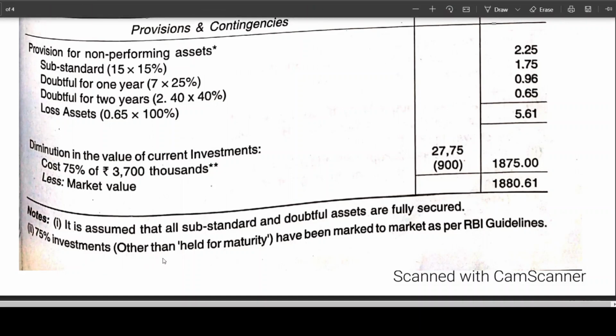It is assumed that all substandard and doubtful assets are fully secured. Generally, even if in the problem it is not given, you have to recollect, recapitulate whatever you have learned. For non-performing assets, we shall assume they are all secured. Now, 75% for investment other than held to maturity have been marked to market as per RBI guidelines. It is also there in the study material. I have also given the page number.